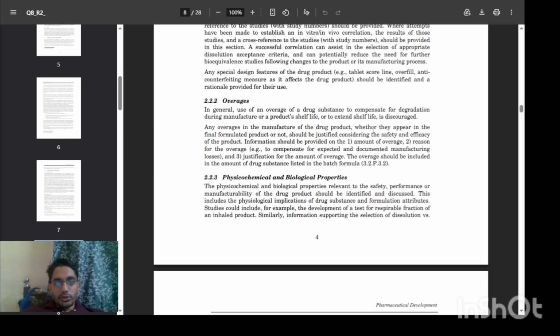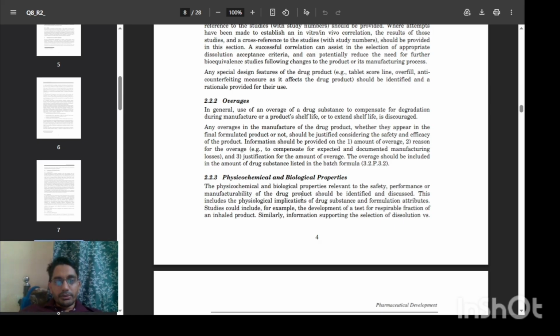What is the information provided for the overage? That is the amount of overage, reasons for overage, why overage is added, that is to compensate for expected or documented manufacturing losses. Then justification of the amount of overage. The overage should be included in the amount of drug substance in the batch formula. Then physicochemical and biological properties.